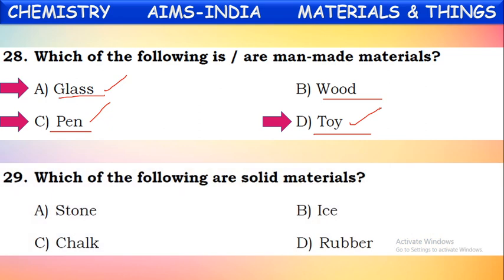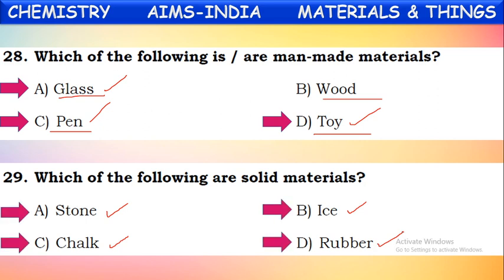Which of the following are solid materials? Say, out of these, which are solids? Is stone a solid? Yes, stone is a solid. Is ice a solid? Yes, of course it is also. Is chalk, or a chalk piece, a solid? Yes, it is also a solid. Rubber, is rubber a solid? Yes, it is also a solid. Now what will be the correct answer? These four are the correct answers.